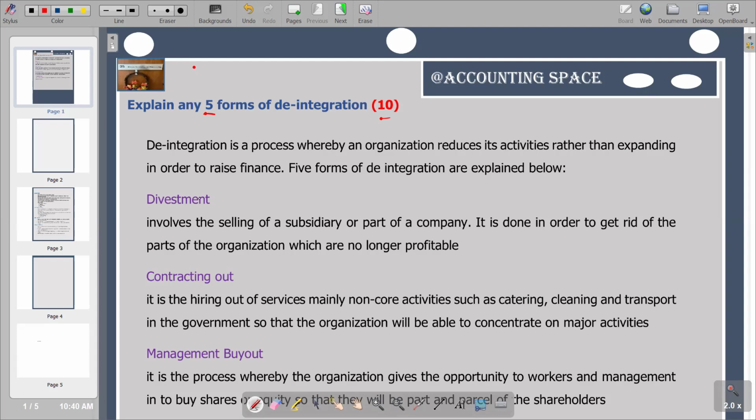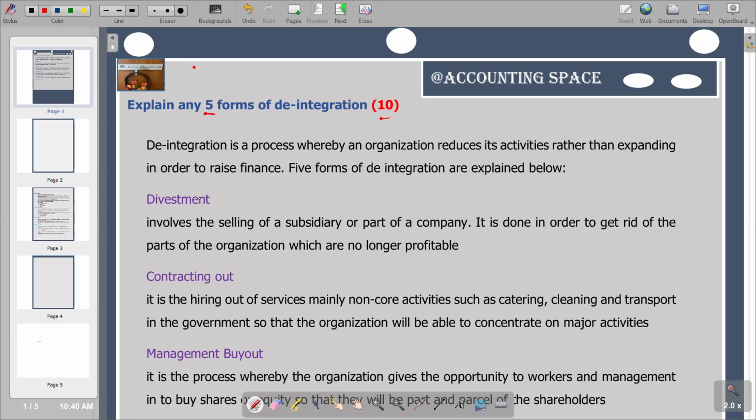The first one we've got is divestment. Divestment is selling subsidiary assets, investments or divisions of a company in order to maximize the value of the company. It is done when that subsidiary asset or division is not performing up to expectations. It occurs when the company sells off some or all of its assets or subsidiaries. So that's what divestment is.